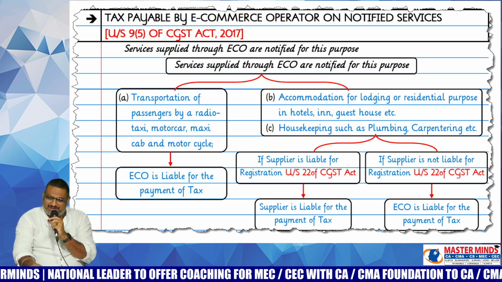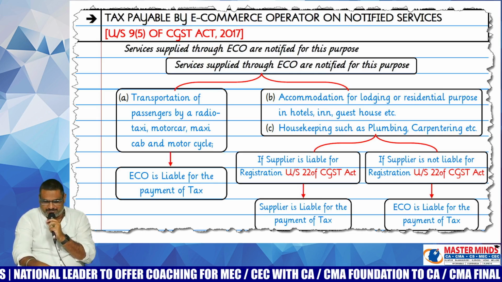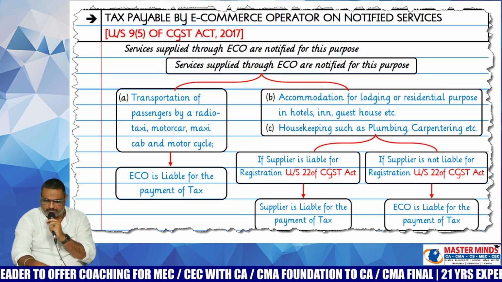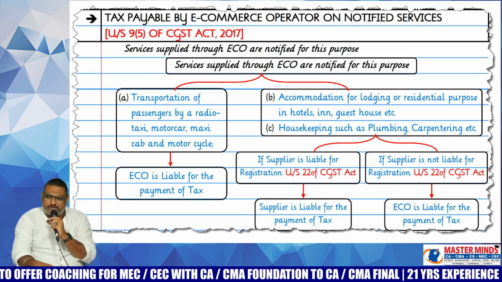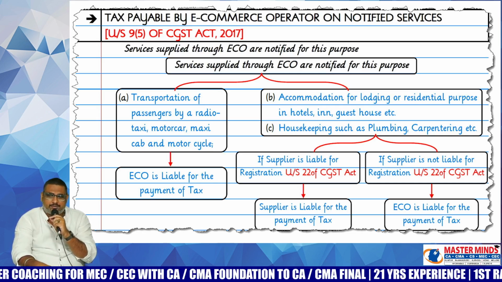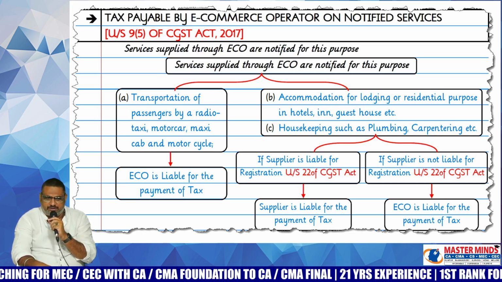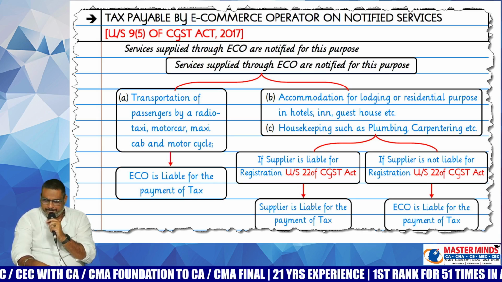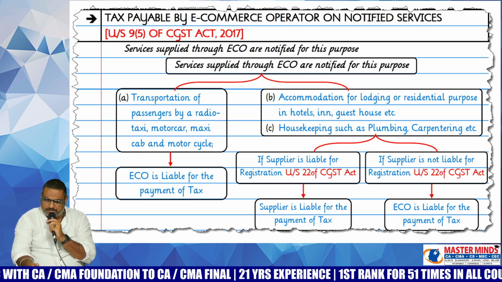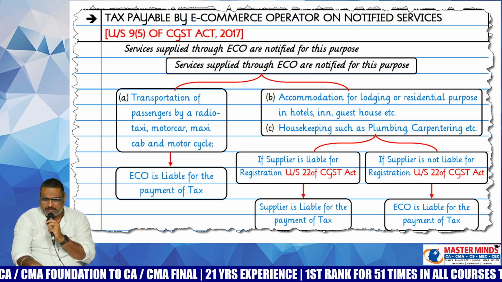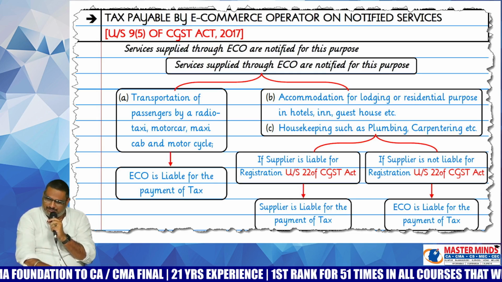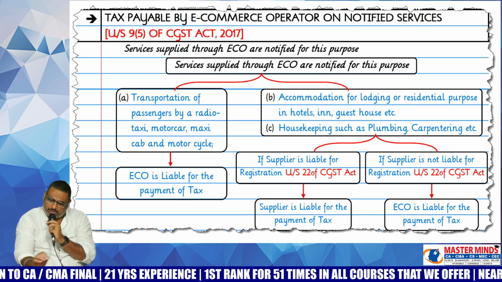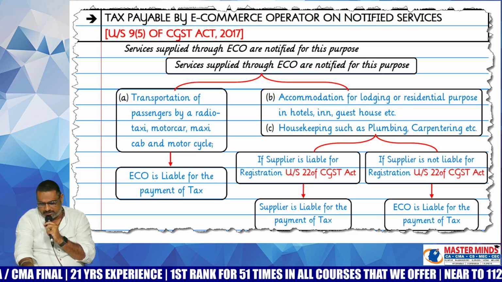Generally, these are the ECOs who are actually covered here. And housekeeping services such as plumbers, carpenters, etc. With respect to that, who is the ECO that is covered there? Urban Company. Previously, it was known as Urban Clap. Now it has been converted into Urban Company. These people will provide you plumbers, carpenters, electricians, even toilet cleaners. Housekeeping, whatever the service in relation to the household, all those services will be available in Urban Company, ma'am.